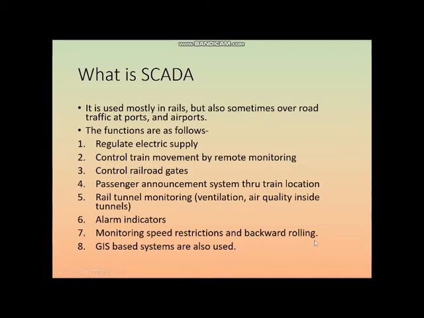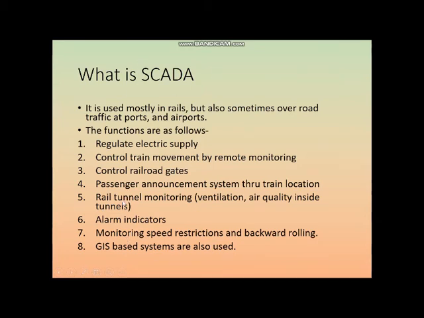And also backward rolling. For example, in the yard, if the yard is placed at a gradient, sometimes the gradient is used for automatically rolling, maybe arranging the wagons of a goods train. What may happen is that if these coaches are not locked properly, then there can be backward rolling, and this needs to be especially avoided. This backward rolling movement is a brake failure of a stationary rake, where a train without a locomotive is called a rake. So this backward rolling of rakes can be avoided.